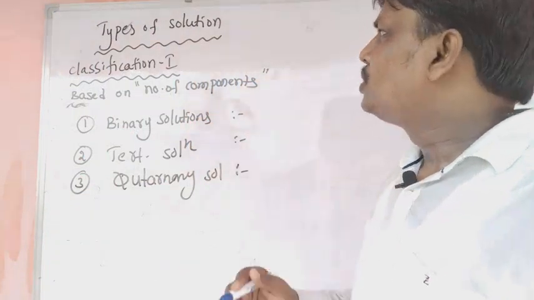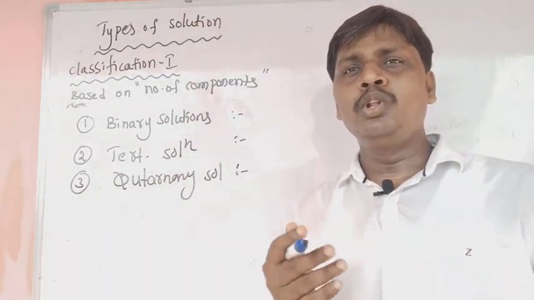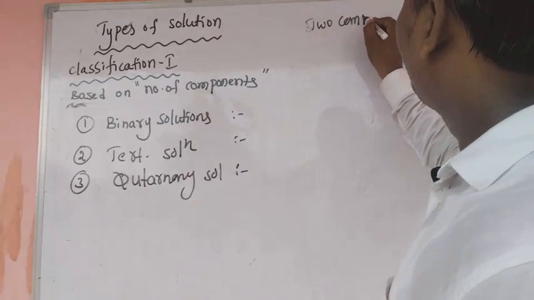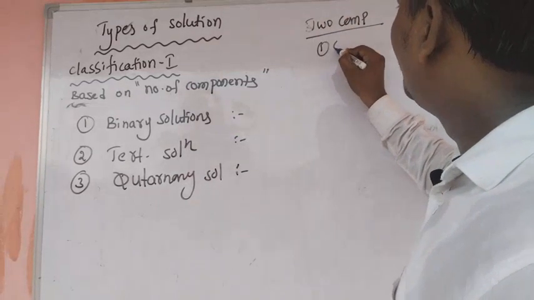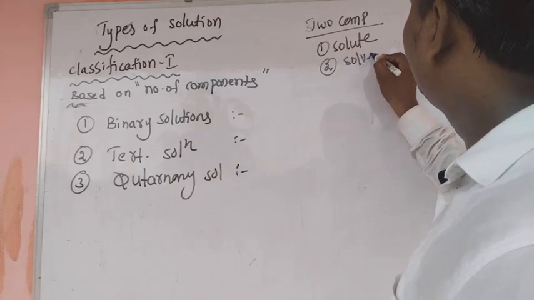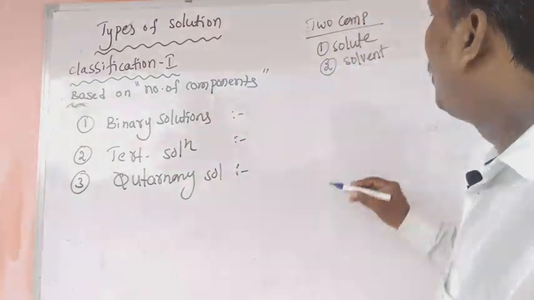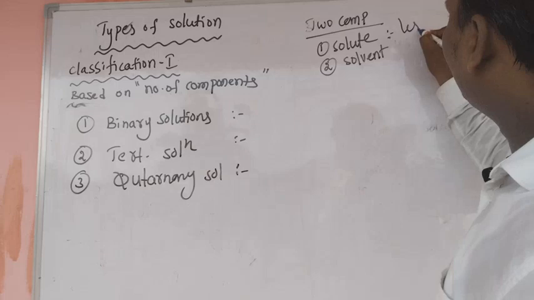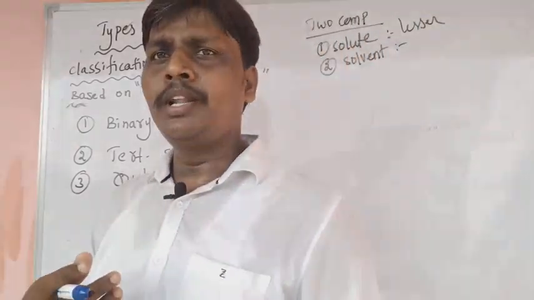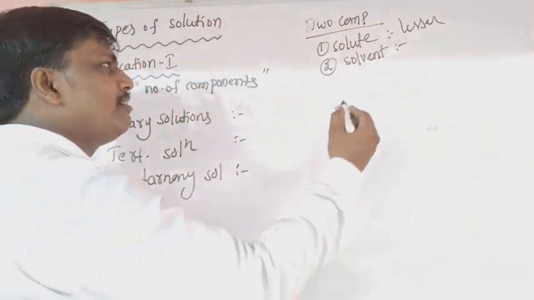Okay now. Generally solutions are made up of two major components. What are they? One is solute, another one is solvent. What is solute? The lesser quantity present in a solution is called solute. The larger quantity present in a solution is called solvent.